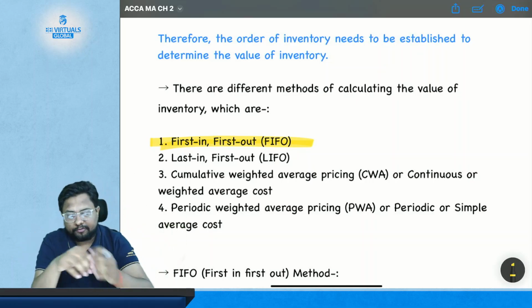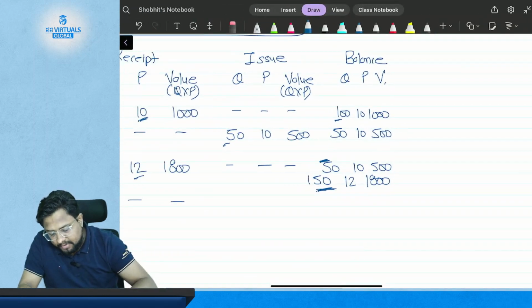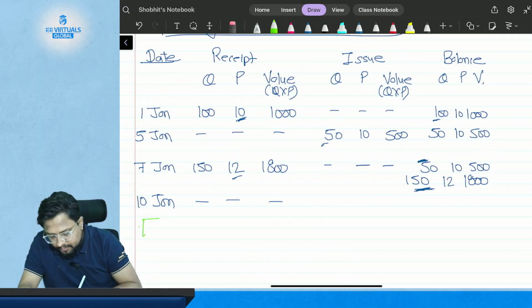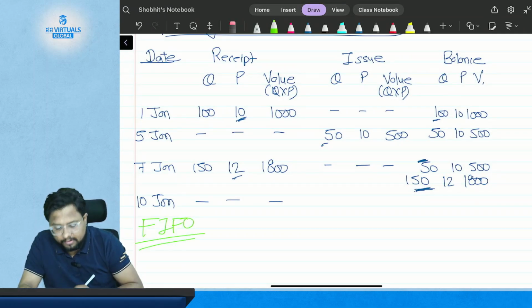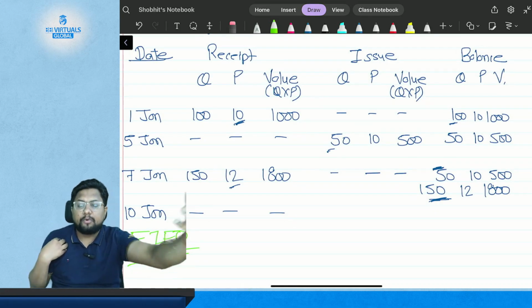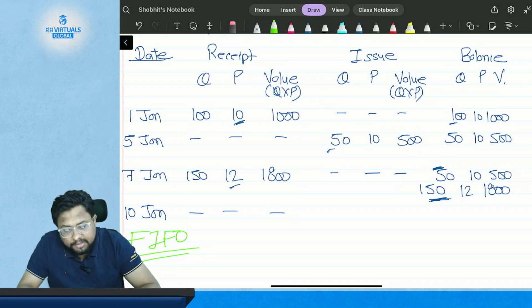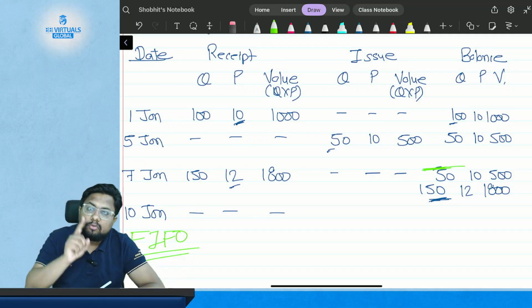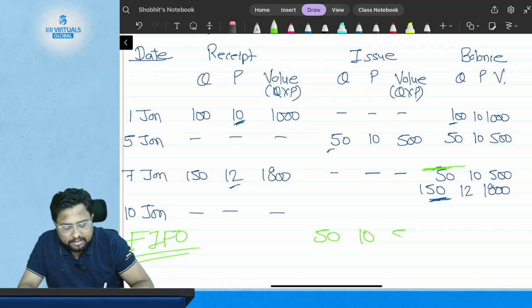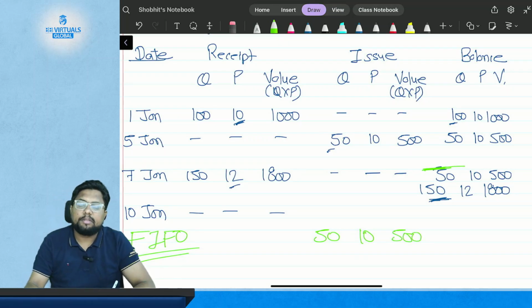This is FIFO. Suppose in this case I use FIFO, then what will happen? Because I am using FIFO, first in will go first out. What I have purchased first, this 50 kgs, will go first. So if I am using FIFO, then I will issue 50 kgs at a rate of $10 per kg, that is $500. Then the remaining quantity will be issued from the next lot.